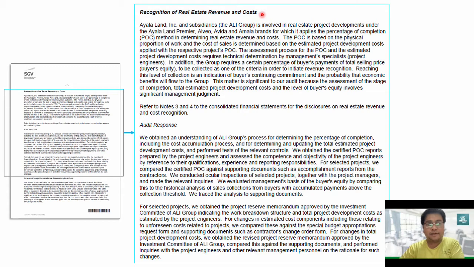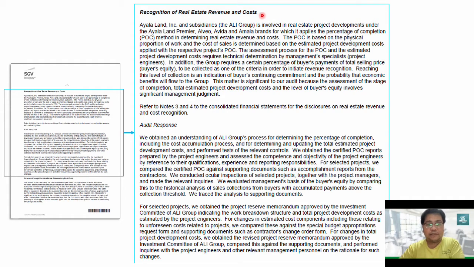This is the first key audit matter that SGV highlighted in their auditor's report related to their audit of Ayala Corporation. Remember, revenue is considered a significant risk in every audit, so expectedly this is also one of the significant matters that will be highlighted in our auditor's report.